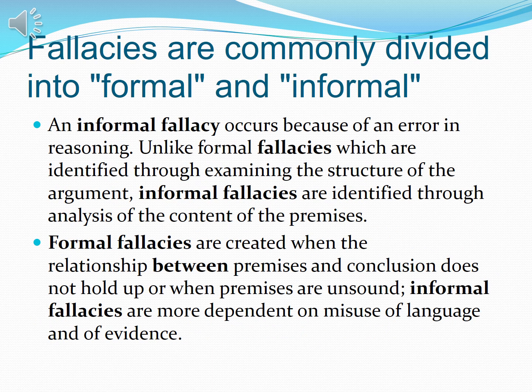Informal fallacies occur because of an error in reasoning, unlike formal fallacies, which are identified by examining the structure of the argument. So in the informal there is an error in reasoning, but in the formal there is something wrong with the structure. Informal fallacies are identified through analysis of the content of the premises. To find informal fallacies, we have to check the content of the premises on which the argument is standing.